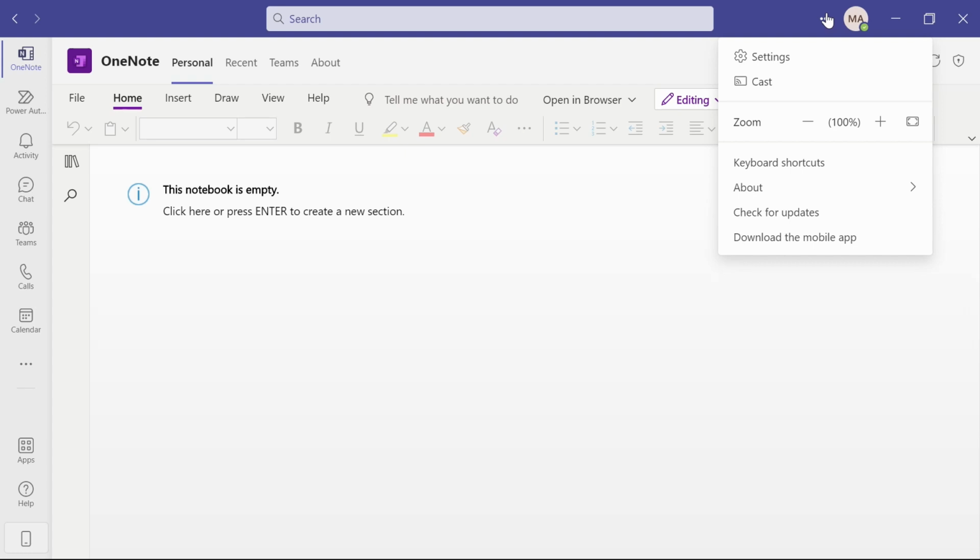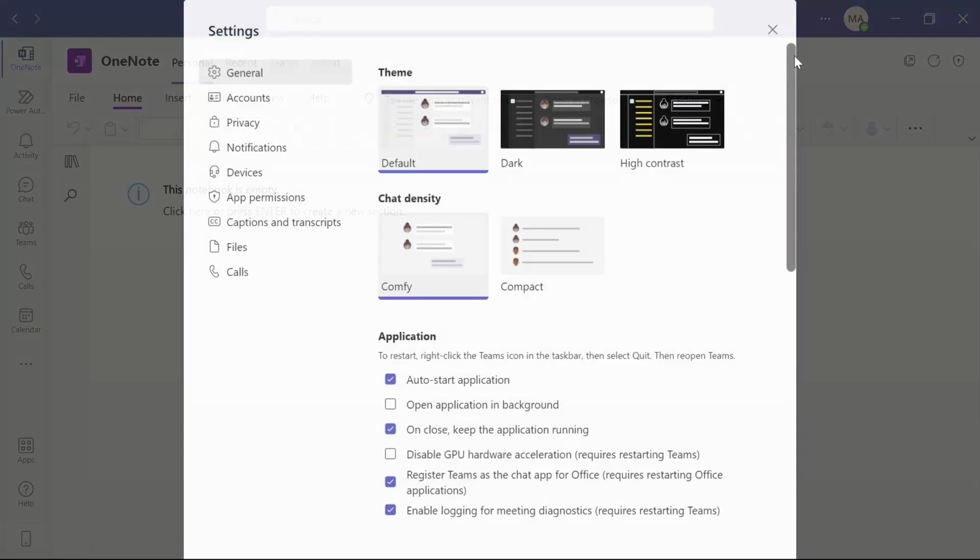So on this one, I have a few different options here where I can see my keyboard shortcuts. If you're a keyboard warrior, hate having to use your mouse, you want to see those keyboard shortcuts, they're all linked for you right here. You can also have another link to download the mobile app. They really want you to do that, and I would also suggest it as well. If you're using Teams a lot, you want to download the mobile app. It makes your life a lot easier. Let's go up to settings, which is our top option here now, and take a look around.